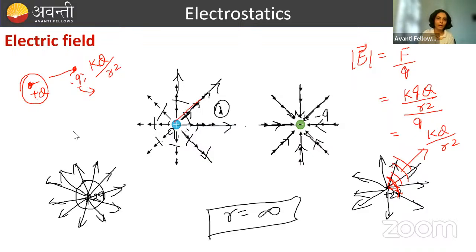So as we move away, what is happening? R value is increasing. So if R is increasing, electric field will decrease. So value wise it will decrease. That is why field line densities are also decreasing.